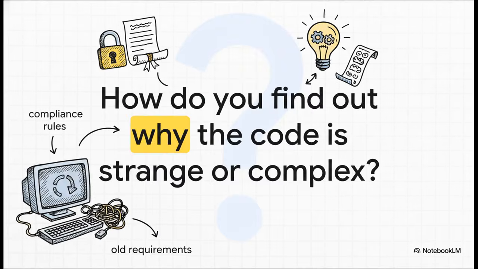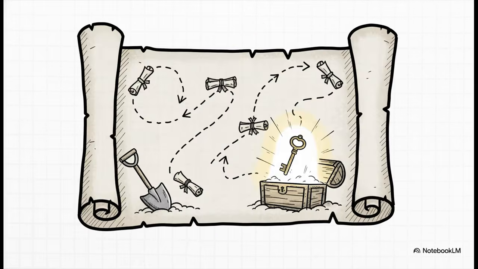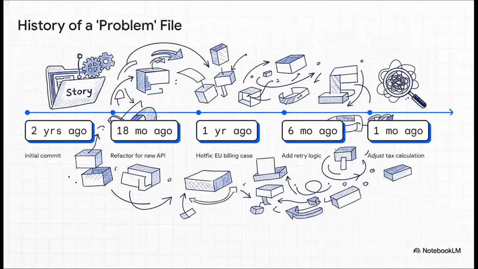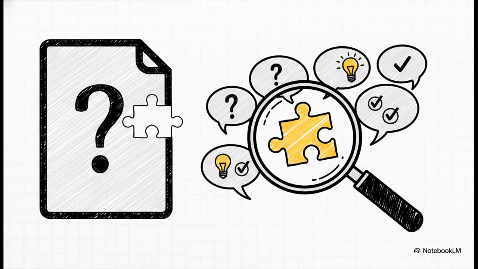Weird code almost always has a story, maybe compliance rules or some old forgotten requirement. The real answers are in the code's history. The commits and PRs are a treasure map. A file that changes this often is telling you a story. It's pointing you right to a complex area. All those discussions and justifications in the PR, that's where you find the original why.